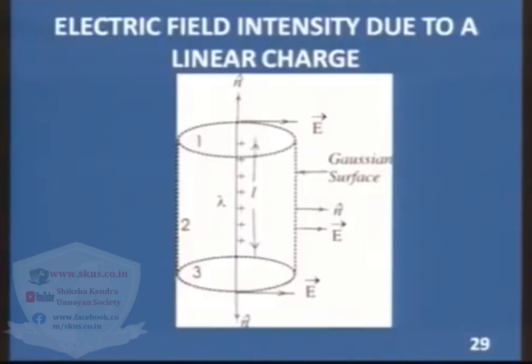And another thing, if charge is linear charge, then electric field intensity can be calculated by putting a cylindrical Gaussian surface here to enclose the linear charge of linear charge density lambda, and here you can see there are three surfaces.